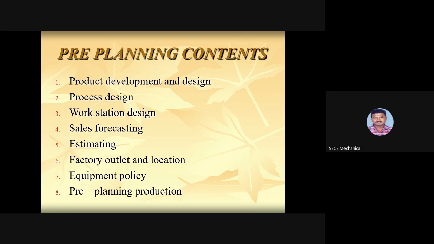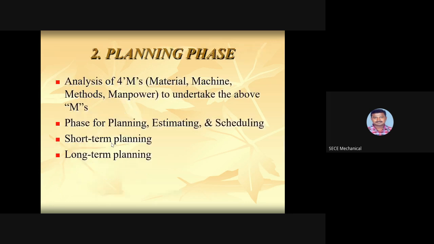How we are going to sell the product that we have manufactured or finished, and the estimation for the manufacturing of the product, the cost estimation and time estimation, everything is going to be decided in this pre-planning phase. And the factory outlet and the location where we are going to send the product in different kinds of locations. And we will have some equipment policy, and pre-planning production we are going to start here.